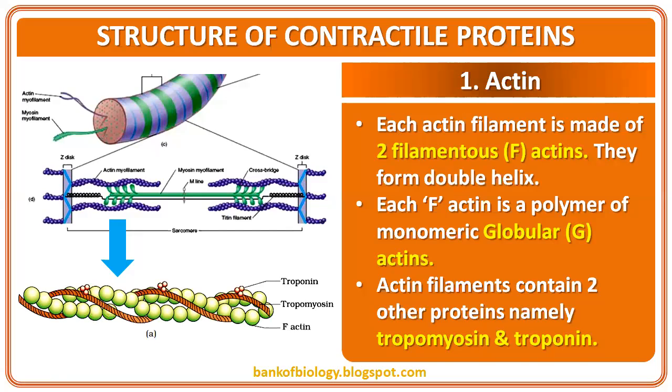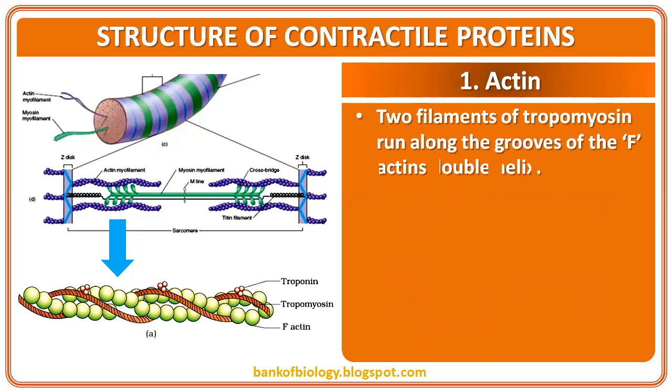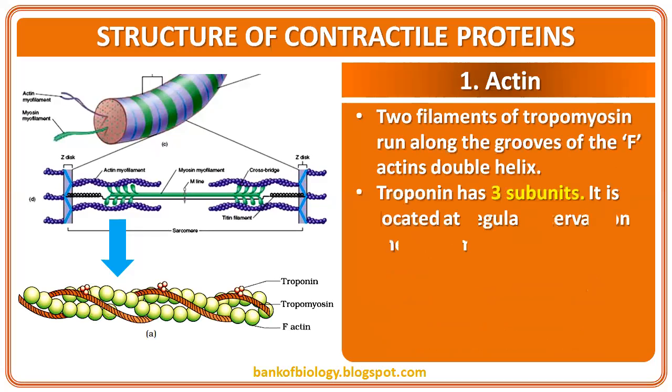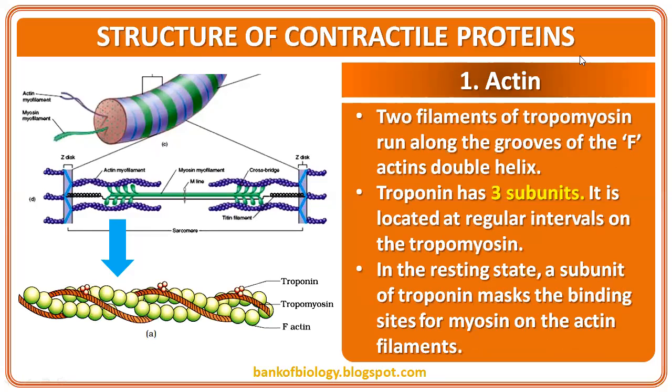Actin filaments contain two other proteins, namely tropomyosin and troponin. The two filaments of tropomyosin run along the grooves of the F-actin double helix.